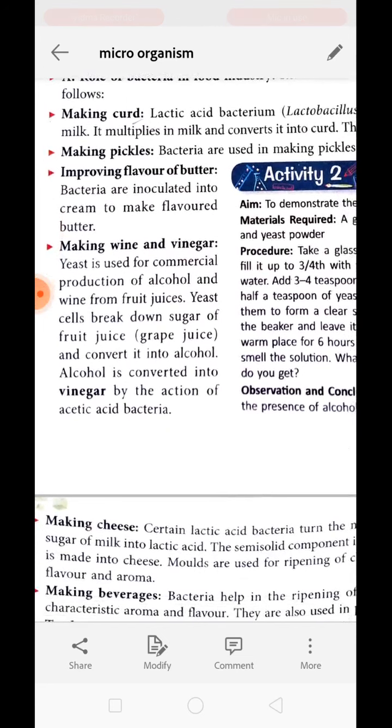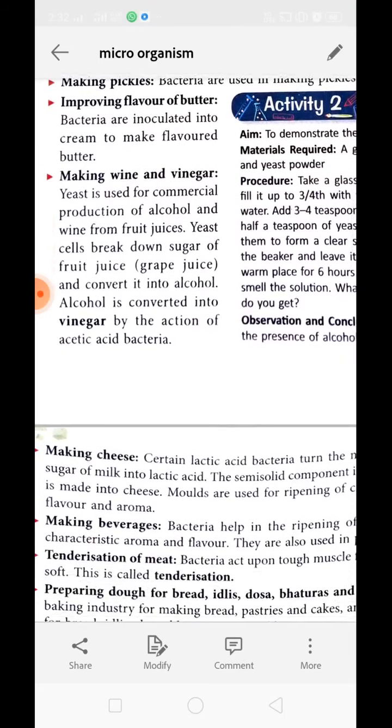Okay, next is making pickles. Bacteria are used to make pickles. Bacteria are also used to improve the flavor of butter.